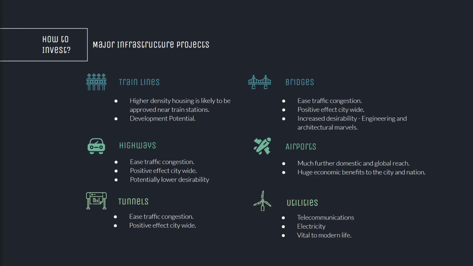We want to be looking at the major infrastructure projects that are in the pipeline. So with train lines, one thing to be aware of is that high density housing is likely to be approved near train stations and they can offer development potential, especially if the train lines haven't been built yet.